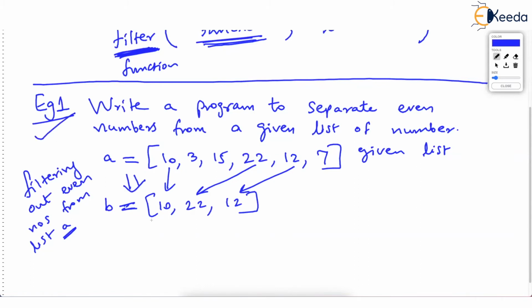Now this problem can be solved by writing a Python program of 10 lines, or by writing a Python program of 3 lines. What I always do as a teacher is show the students the Python program of 3 lines first. And then I take them on a longer drive and say that the same thing can be done using 10 lines also.